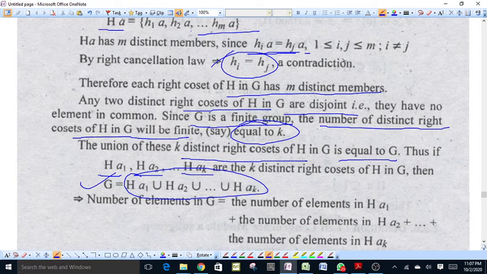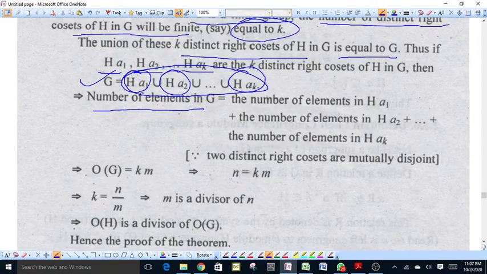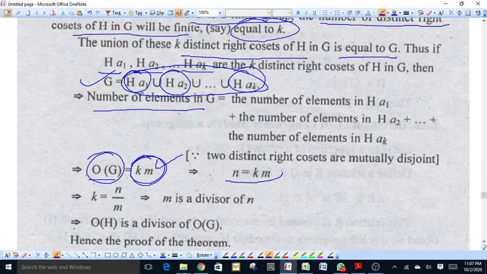Now, the number of elements in G will be equal to the number of elements in Ha1 plus the number of elements in Ha2 plus ... plus the number of elements in Hak. That is, the order of G will be equal to k into m, because each right coset of H in G contains m elements and we have k right cosets. Therefore, the order of G will be equal to km, but the order of G is equal to n, therefore n will be equal to km.